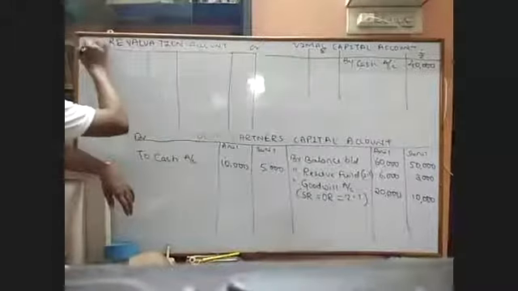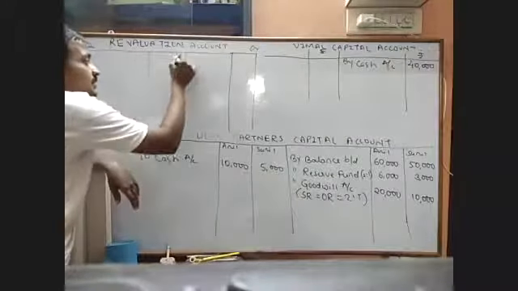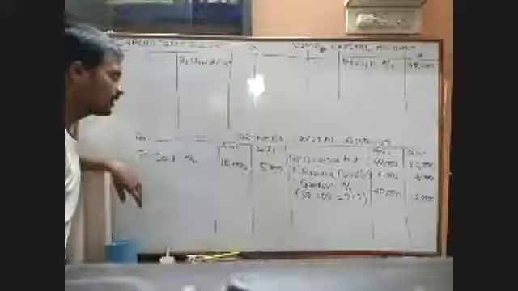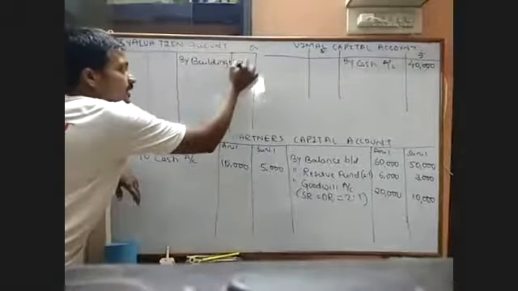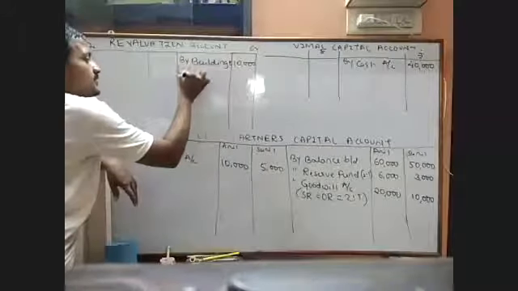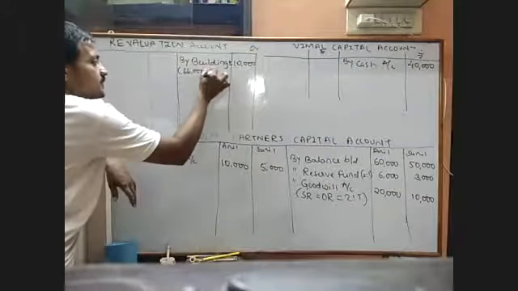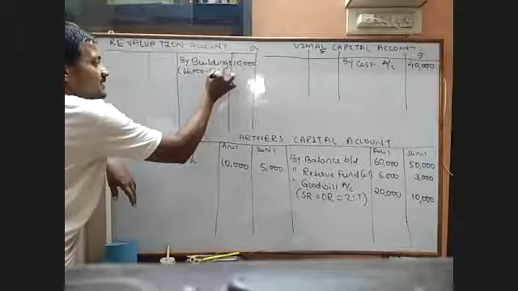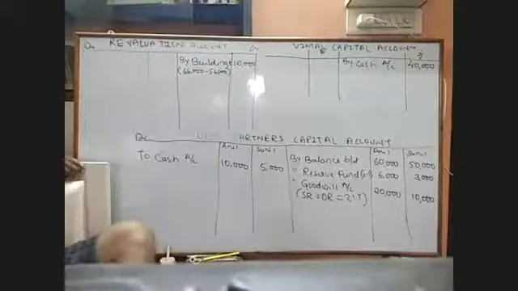Which side? Credit side. Credit, sir. By building account, and the amount will be 10,000. In bracket I write 66,000 minus 56,000, so that you can understand, and even the valuator.